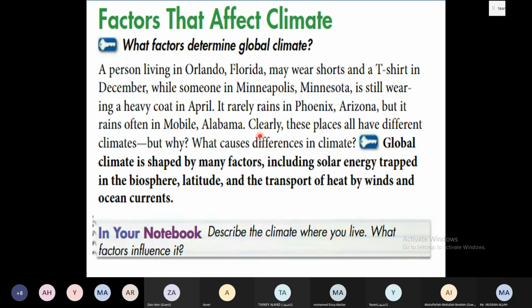Now the next point which we are going to take is the factors that affect climate. We have many factors, but two or three factors are given in the book: solar energy trapped in the biosphere, latitude, and the transport of heat by winds and ocean currents. So these are the three or four factors given in your book. We will take them, right? What factors determine global climates?